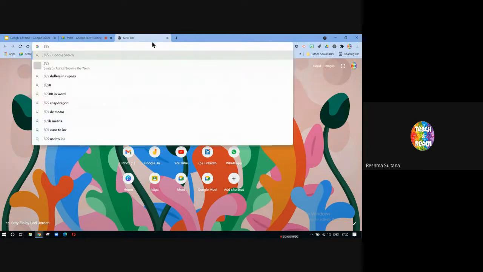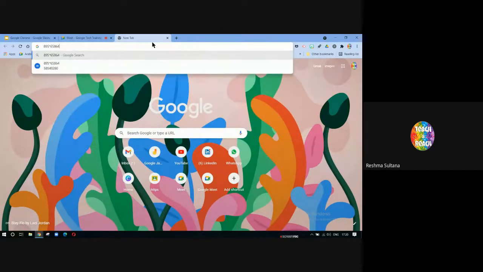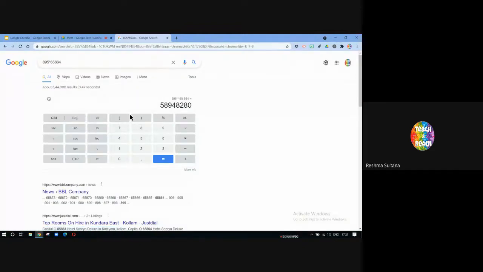895 into 56 something. This is a big calculation, right? I've just typed in the question and I've already got the answer here. Even if I press enter, it's automatically going to open the calculator. So if your laptop doesn't have a calculator, you don't have to worry. Google Chrome already has it. So that's one thing.